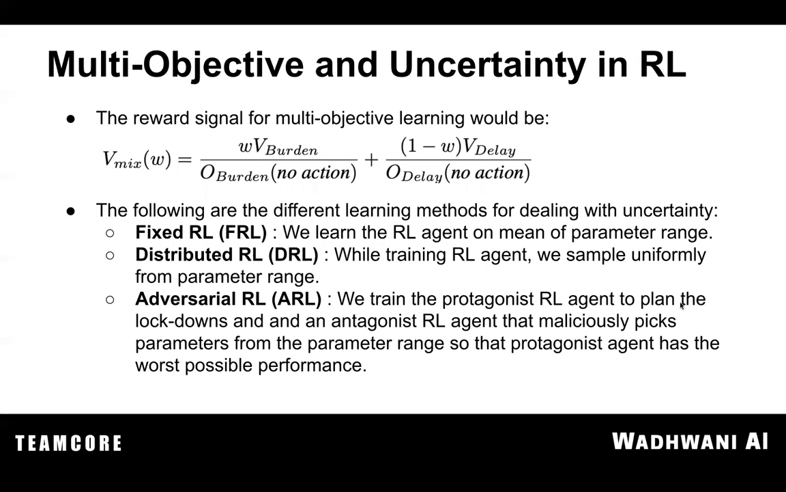There are 3 strategies to deal with uncertainty. We call them FRL, DRL, and ARL. In FRL, we choose the mean of the parameter range and consider that parameter set to train our RL agent. For DRL, we consider the uniform distribution of parameters, and every episode that we generate comes from sampling this uniform distribution of the parameter set. In ARL, we train 2 different agents. There's a protagonist agent and an antagonist agent, and the antagonist agent basically tries to find the worst possible parameter for this policy.